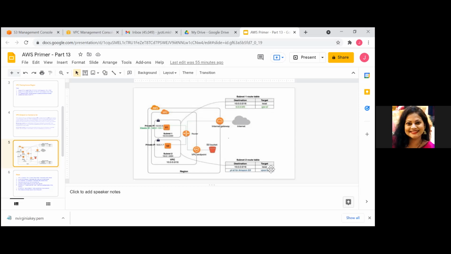Okay, right? And yeah, the internet gateway also. We have created everything. We have created S3 also. What is missing is your VPC endpoint. If this is missing, any instance in your private subnet that wants to connect to S3 won't be able to do it. Okay, so we'll see the same thing.